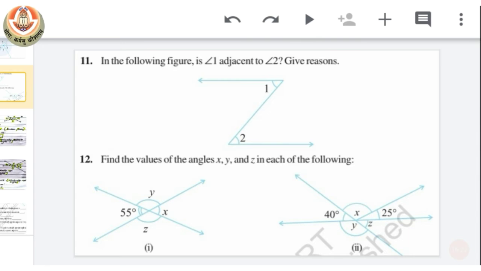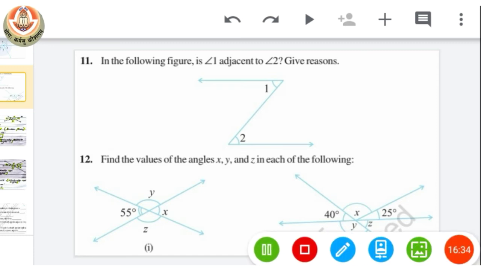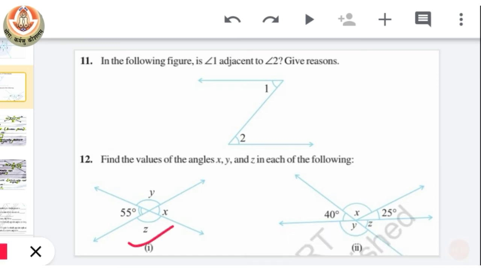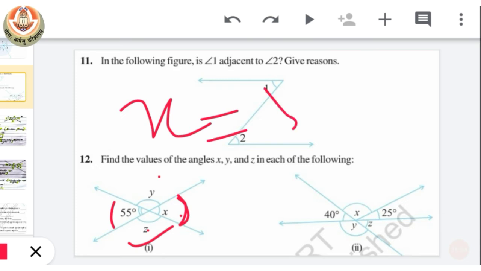Now question number 12, we have to find the values of x, y and z in each of the following given figures. So the first one, we are just given one angle and we have to find the other three. So you can easily see that angle 55 is vertically opposite with angle x. So we know that vertically opposite angles are equal to each other. That means x has a value equal to 55.